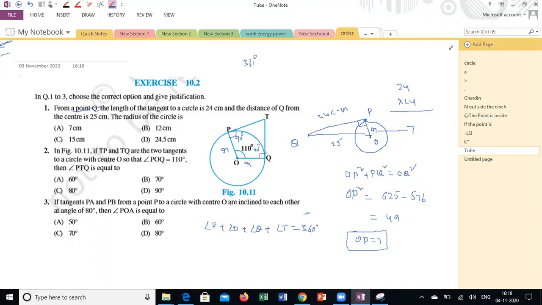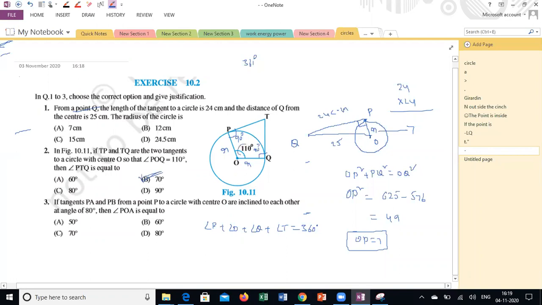Yes, sir. Straight away you can find out. Otherwise, in this category, it is fixed: angle P and Q are always 180, so the remaining two angles are always 180. So angle T is always 180 minus angle POQ, the angle formed at the center. What is the answer? You can find it by any method. 70 degrees, sir. 70 degrees.